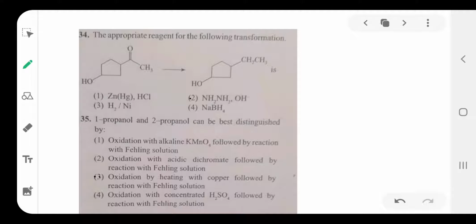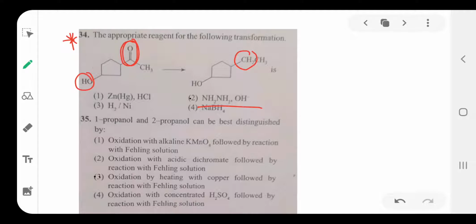Then next question number 34. Very important question. Many times it has come in the examination also. Generally here there is an OH group, here a keto group is there. Zinc amalgam and NH2NH2 and NH2OH. Okay. So here the keto group is reduced to hydrocarbon by two reactions, the Wolff-Kishner reaction and also the Clemmensen reaction.